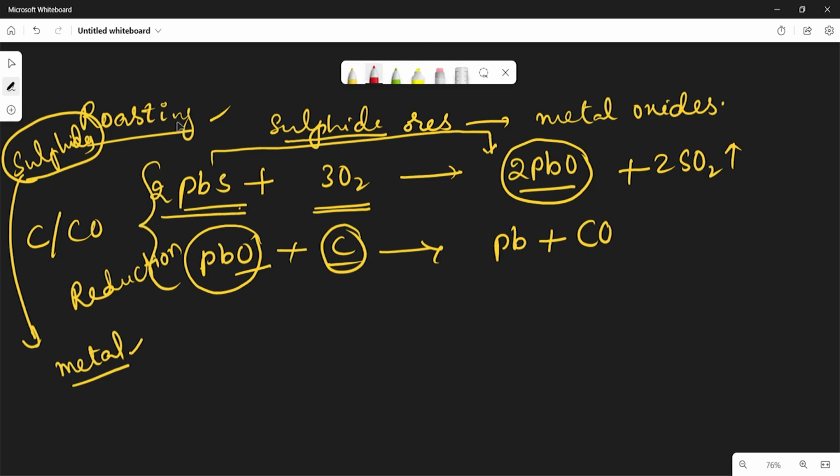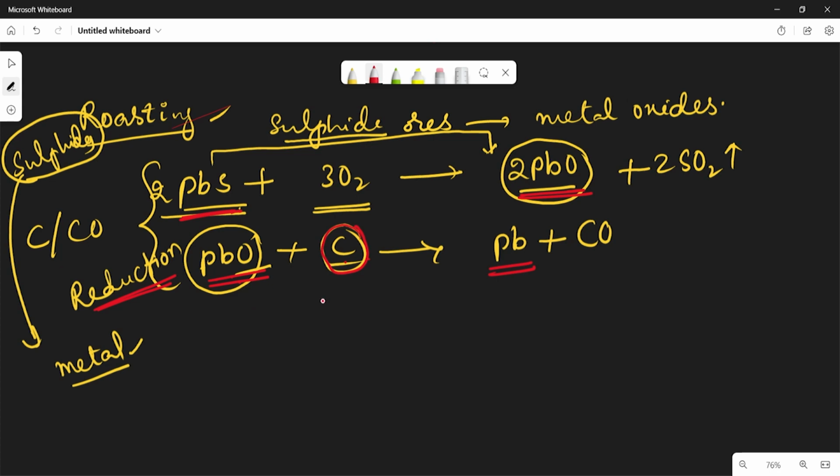The first method is roasting, where we convert the sulfide ore into metal oxide form. Then again we reduce the metal oxide using a reducing agent like carbon or carbon monoxide, and we get the metal.